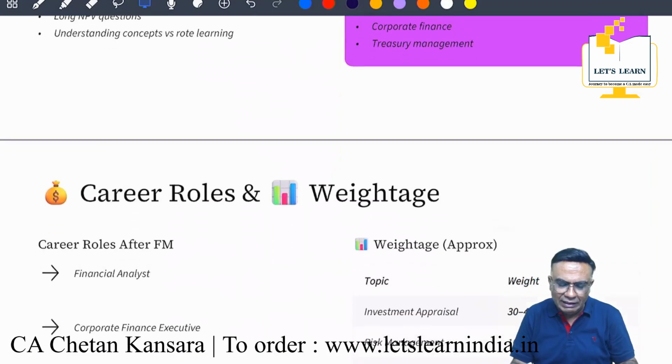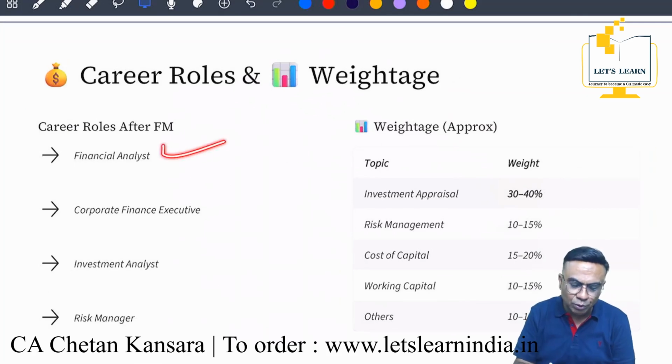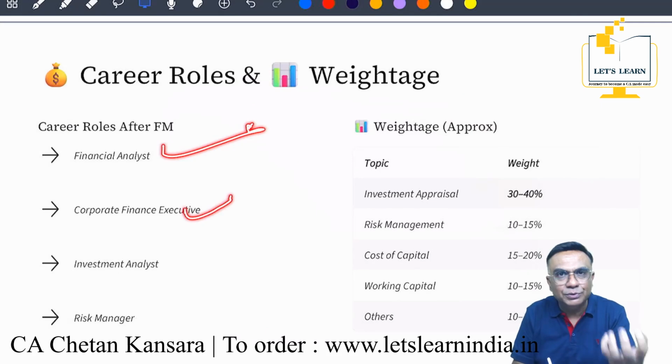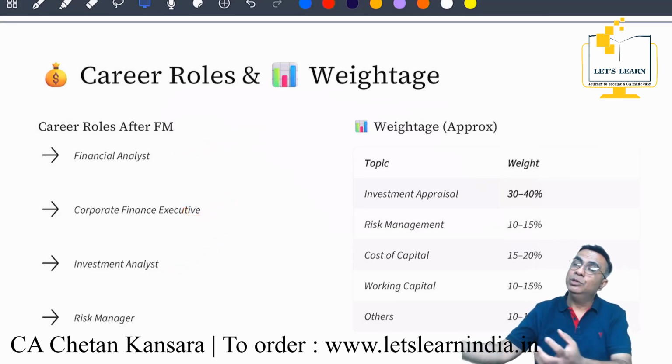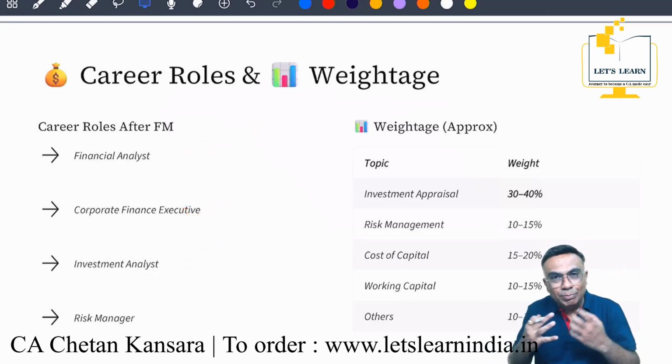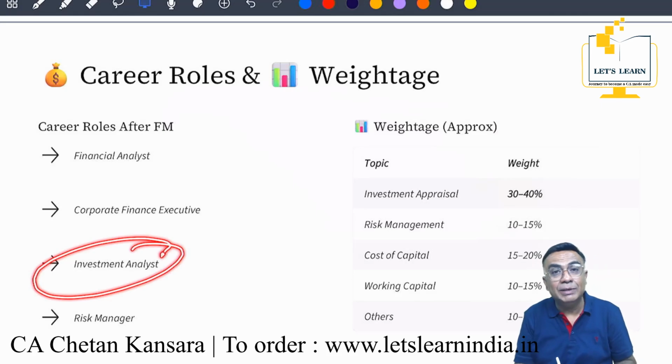Okay, and lastly we are going to discuss the career roles. You can go as a financial analyst, you can work as a corporate finance executive, CFO. You'll be working as a CFO. Investment analyst, suppose for example you get money from the client and you manage their portfolio. Okay, you can become an investment analyst also. You can do research on equity.